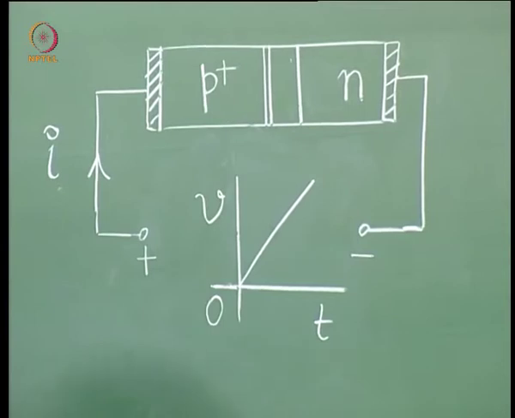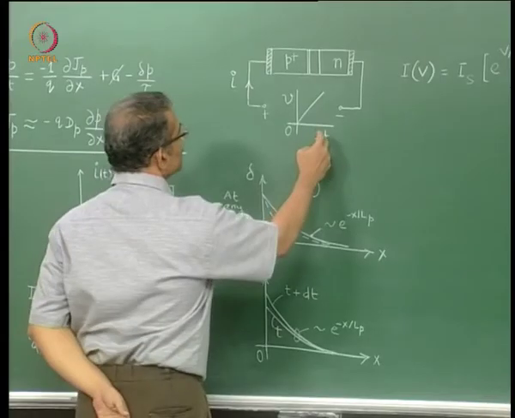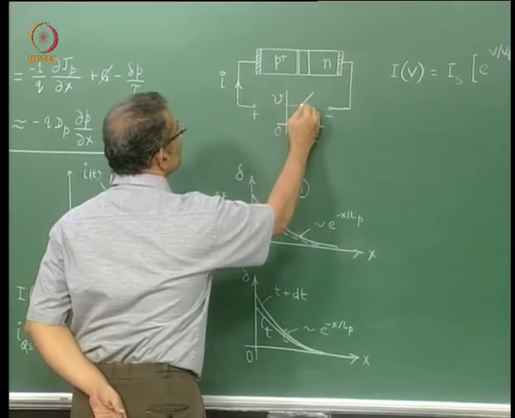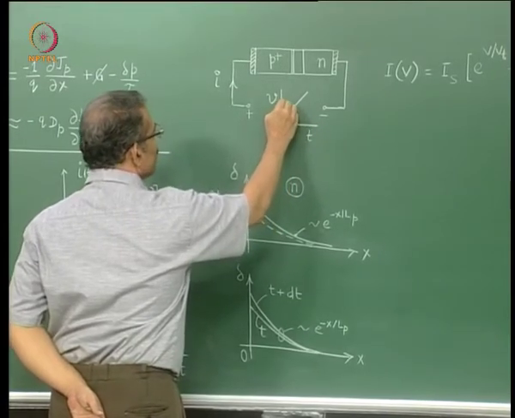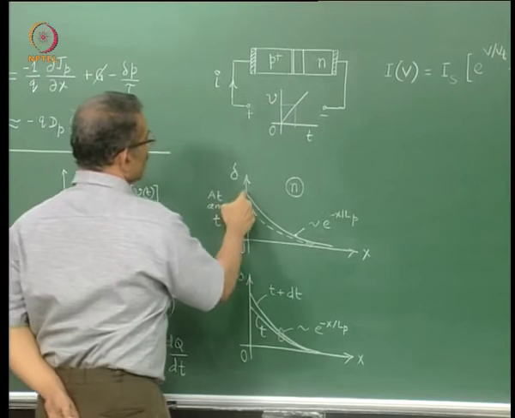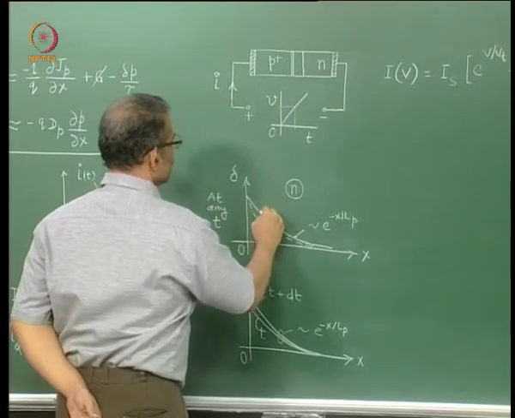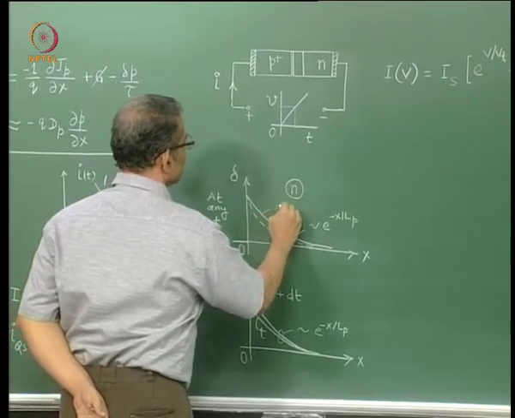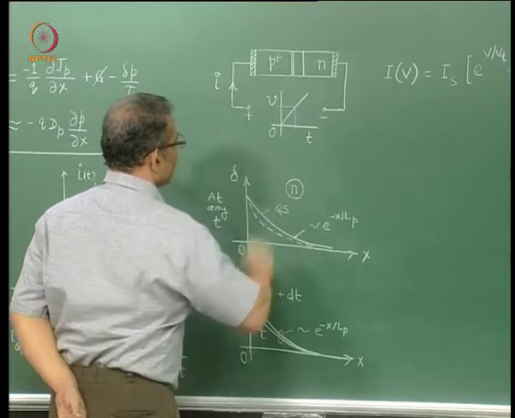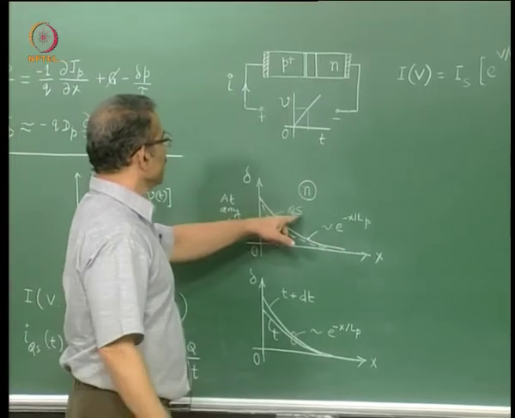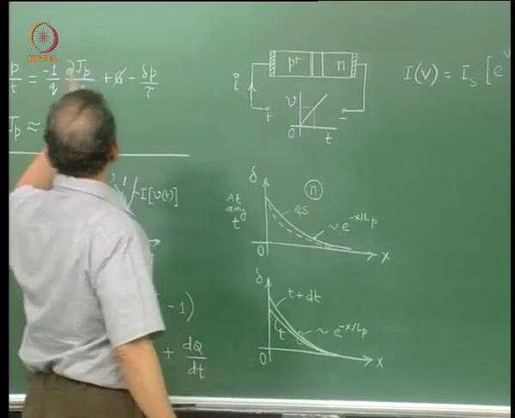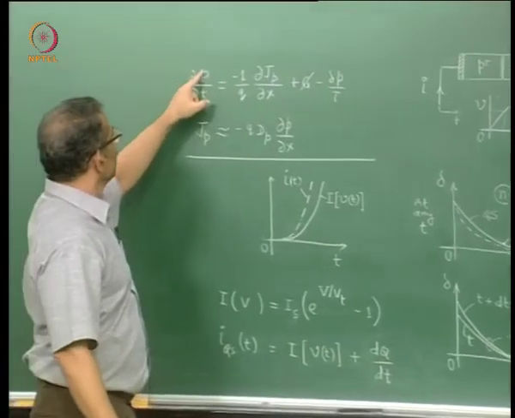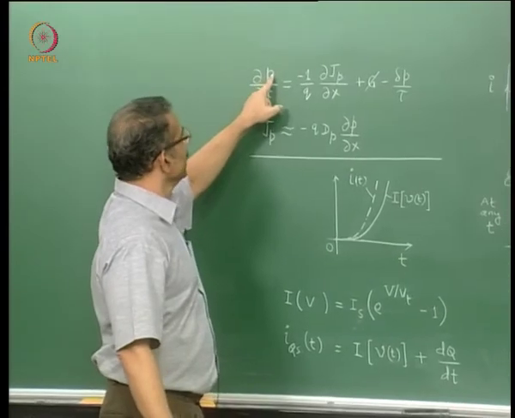Now if I assume quasi-static conditions at any instant of time, for a certain voltage given by this value, I am plotting these distributions. So this distribution plotted here is quasi-static, meaning it is obtained assuming that in this continuity equation dou P by dou t is 0.